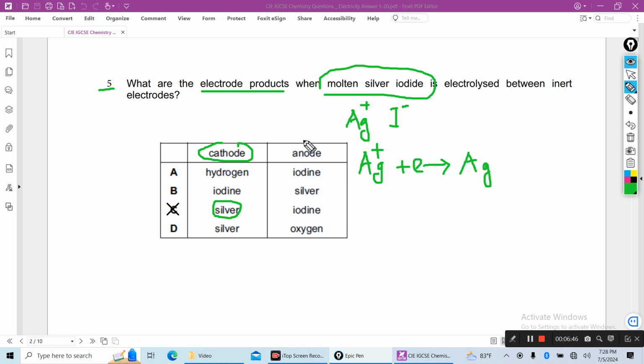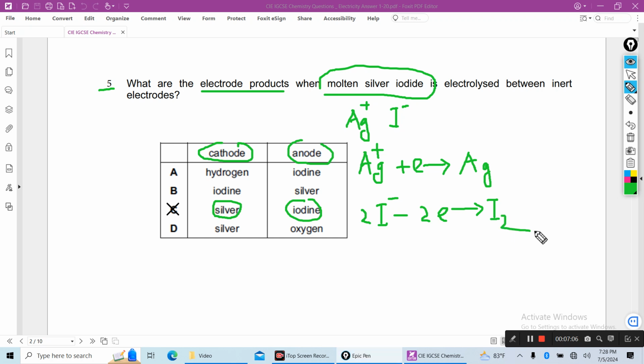And at the anode electrode iodine will be produced. How? Iodide ion is oxidized, means loses electron, to produce iodine. And you will remember when molten, in that case at the cathode metal will be produced, and at the anode iodide ion is oxidized to produce iodine.